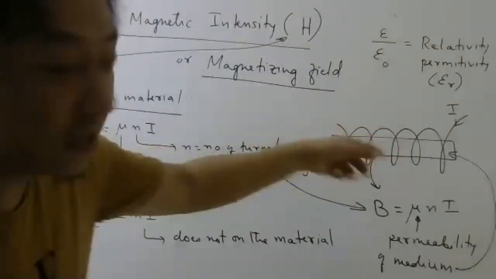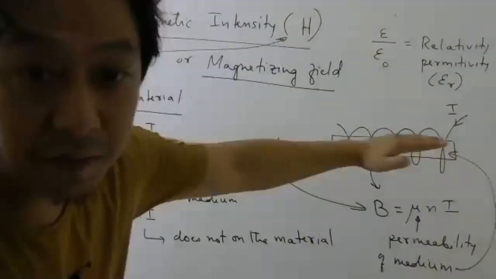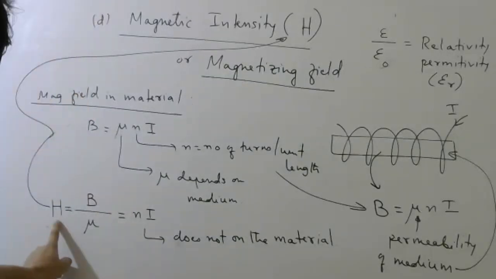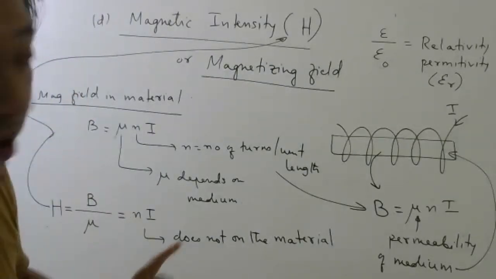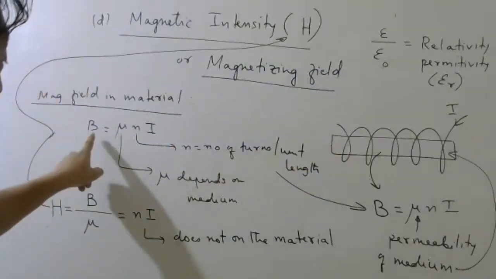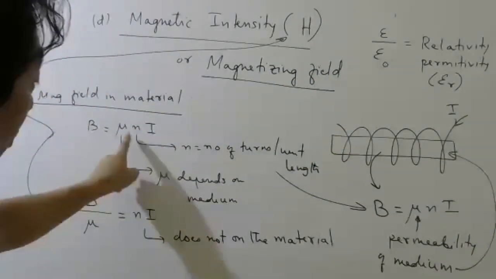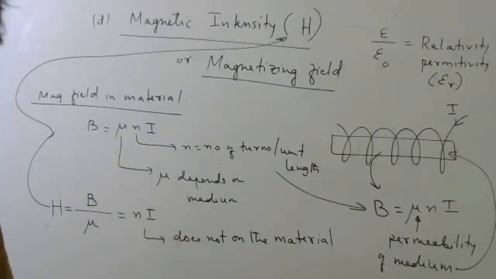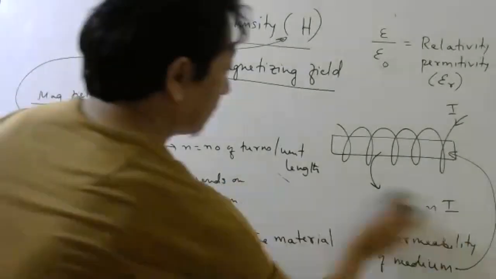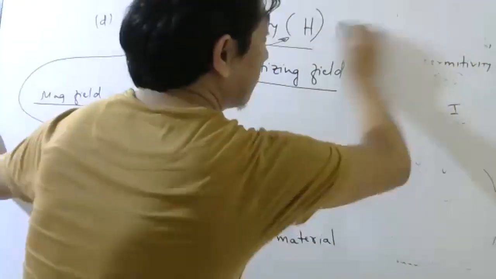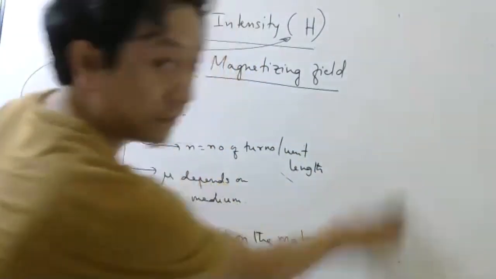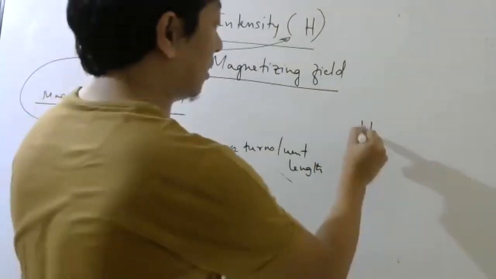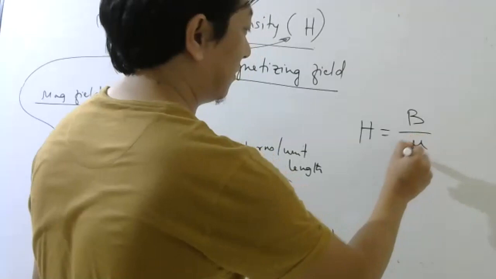So if you increase the current, this will increase. But inside the material, what is the total magnetic field? That has nothing to do with capital H. Capital H depends only on the external factors. The magnetic field will obviously depend on the material also, mu also, but this does not depend on the material. Clear or not clear? Clear, right? So see, I could have directly told you magnetic intensity is equal to B by mu.